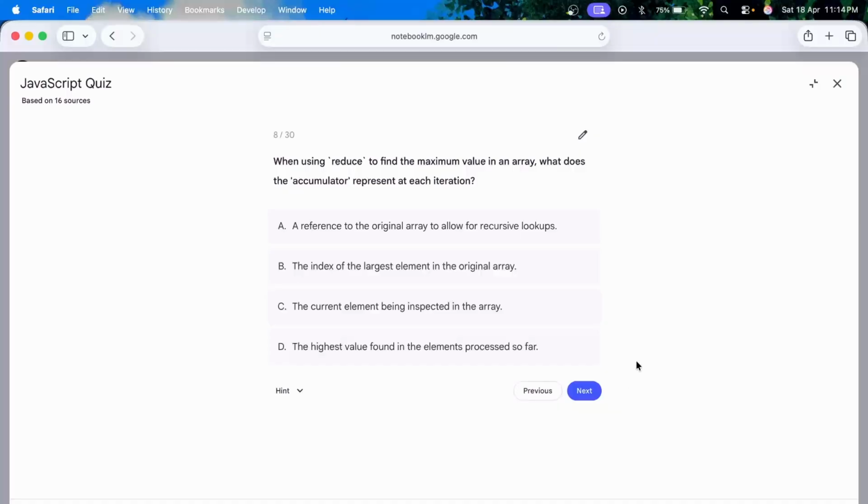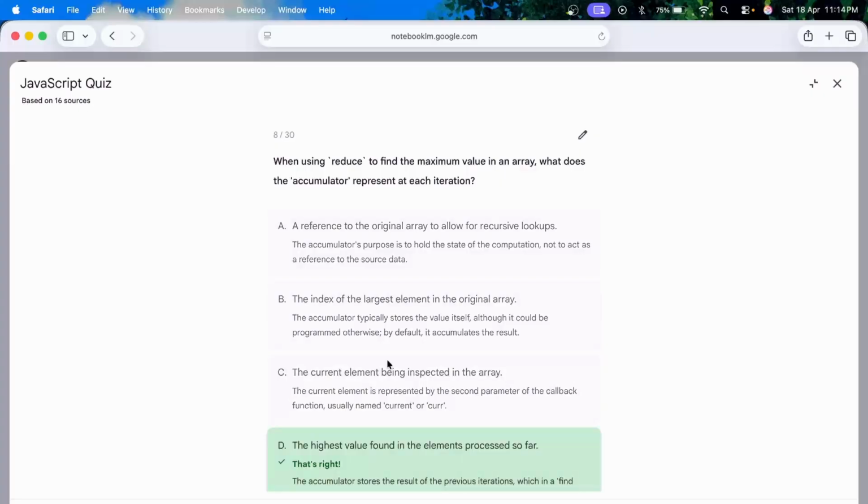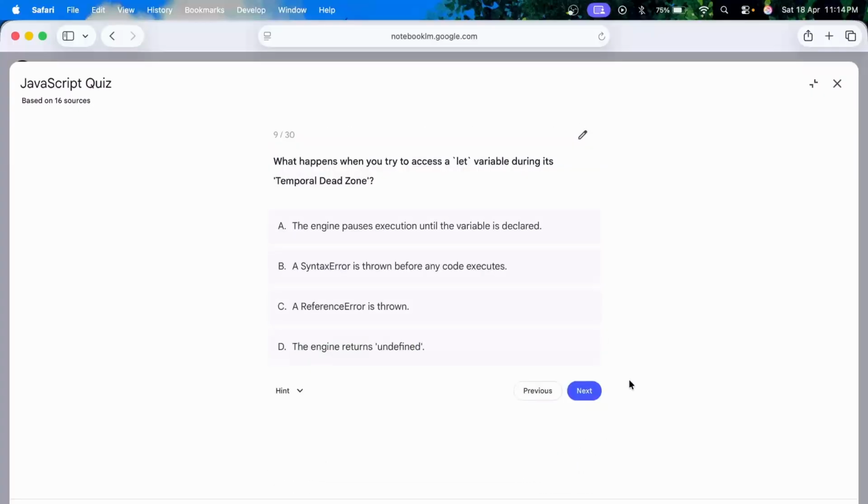When using reduce to find the maximum value in an array, what does the accumulator represent at each iteration? So accumulator would point to the maximum value, okay, because this is what the answer is. Accumulator is basically the result we are looking for. What happens when you try to access a let variable during its temporal dead zone? Okay, a reference error is thrown.